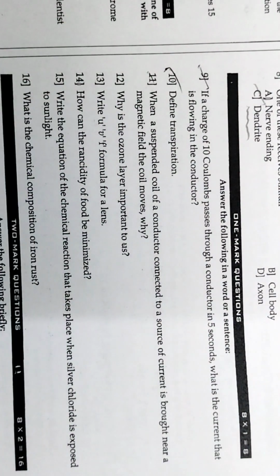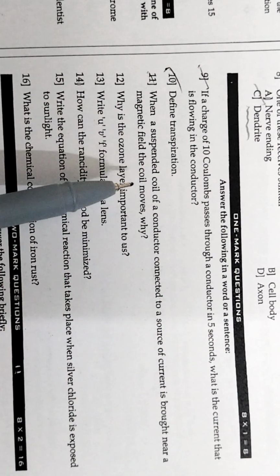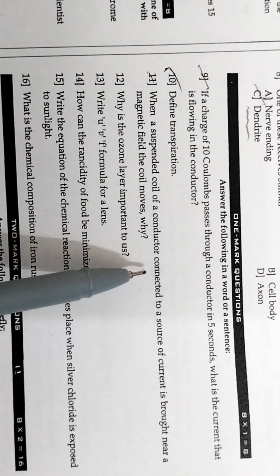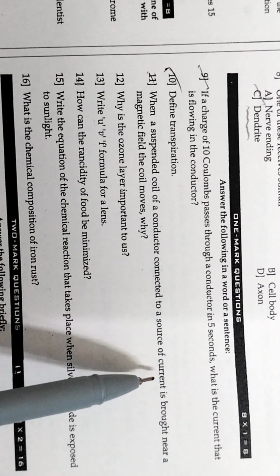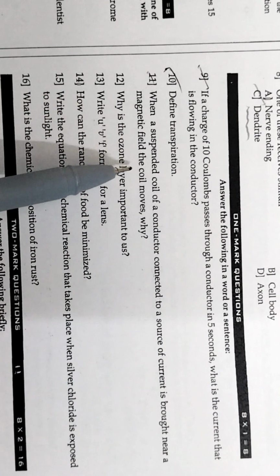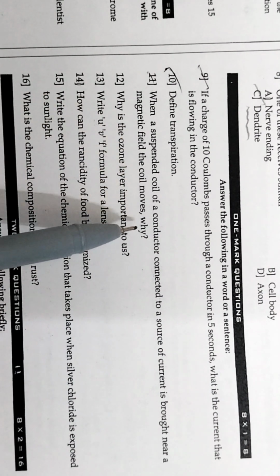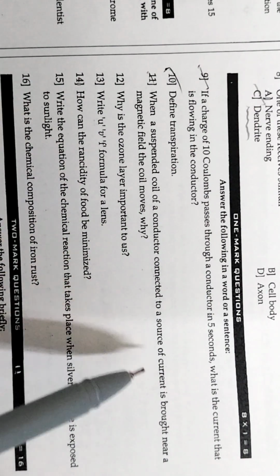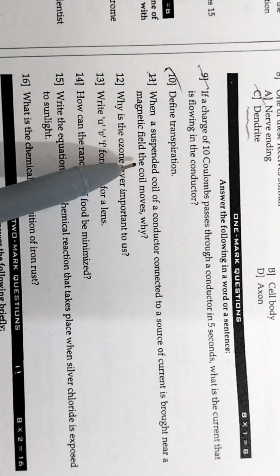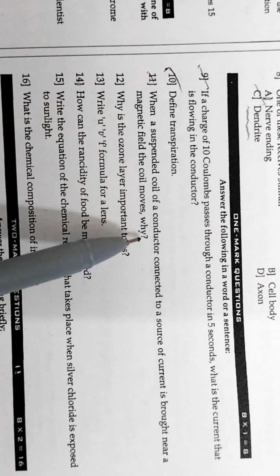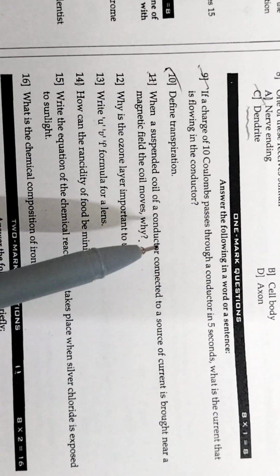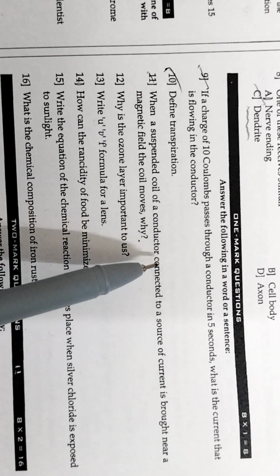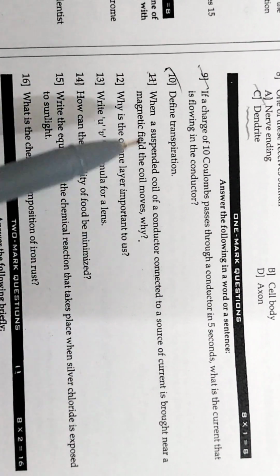Now let us move to the next question. When a suspended coil of a conductor connected to a source of current is brought near a magnetic field, the coil moves. Why? Whenever current flows through the conductor, it behaves like a magnet. When it is brought near a magnetic field, the coil moves away because there are two magnets, one is the conductor and the other is the magnetic field.